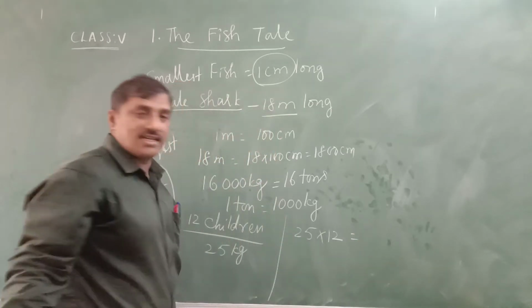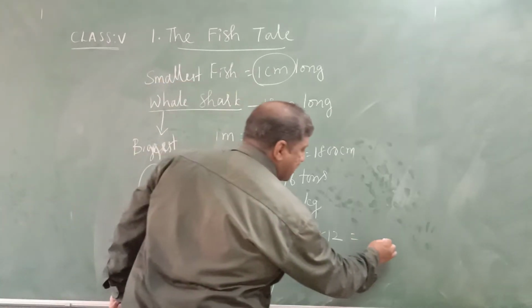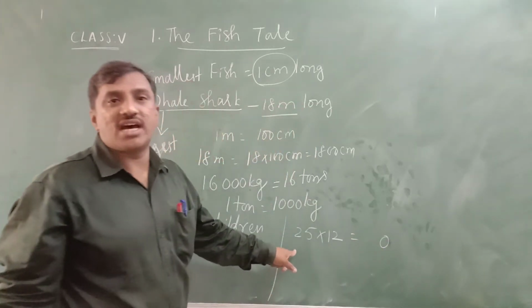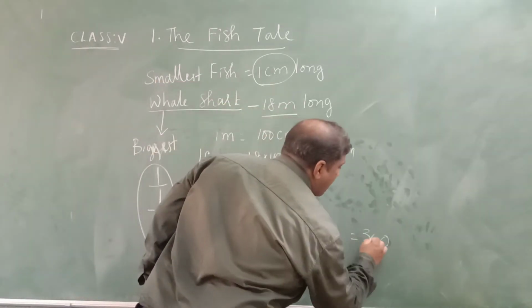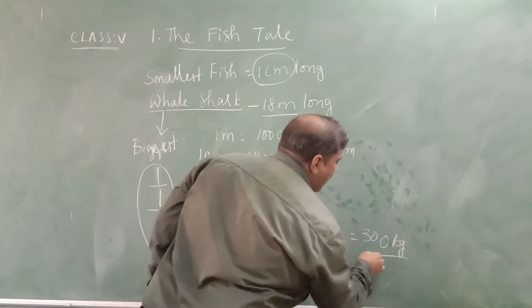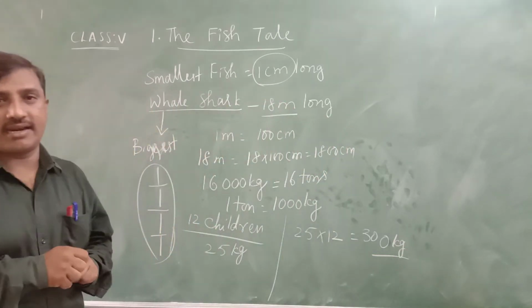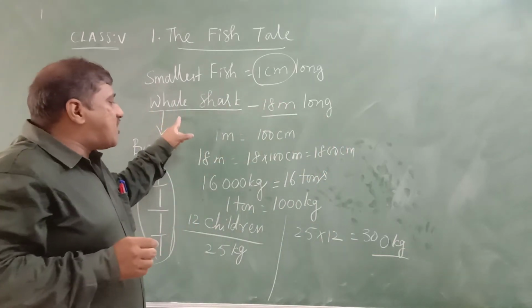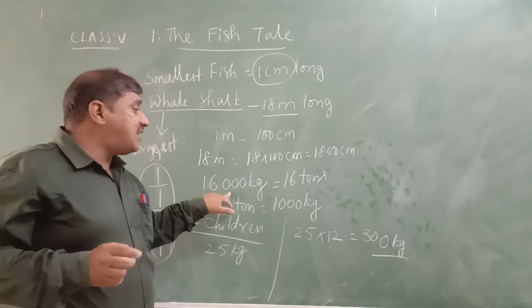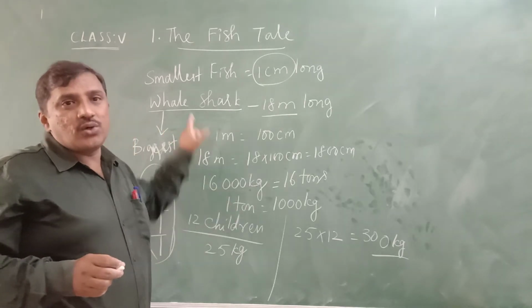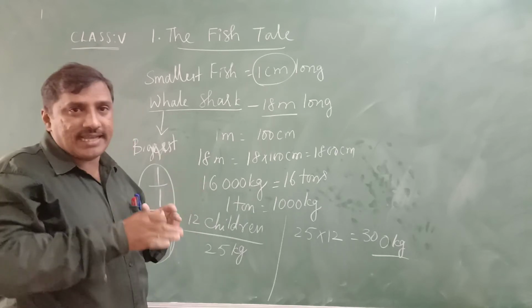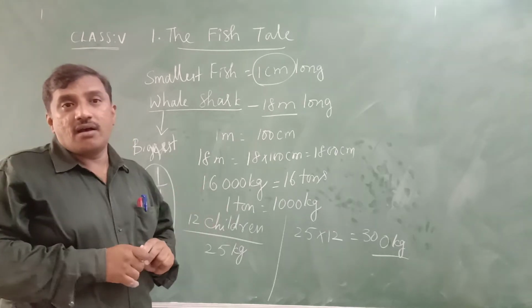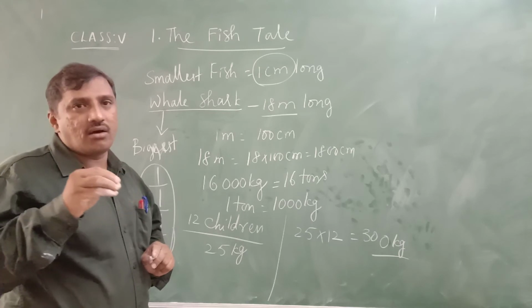So what do we get? 12 5s are 60, 6 is there, 12 2s are 24, 24 plus 6 is 30, so 300 kgs is the weight of those 12 children. But the weight of the whale shark is how much? 16,000 kgs. Though their lengths are approximately the same, we find a lot of difference in their weights.